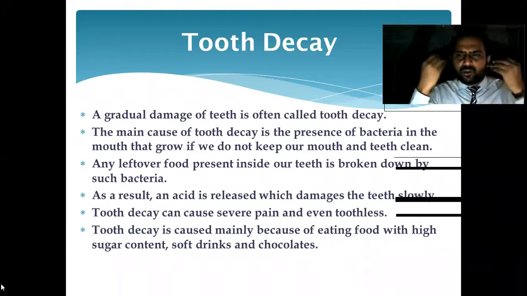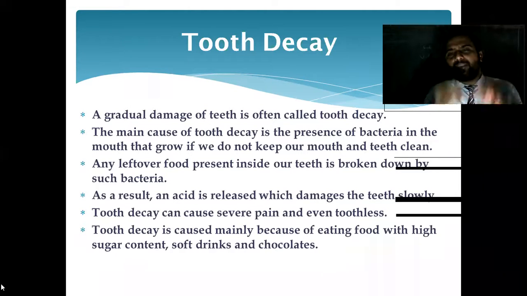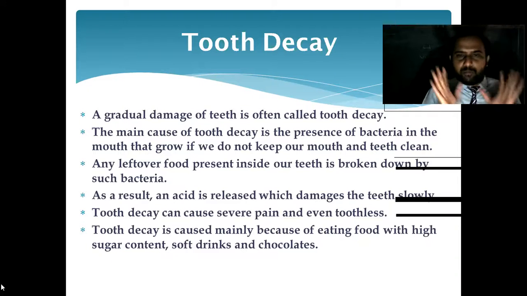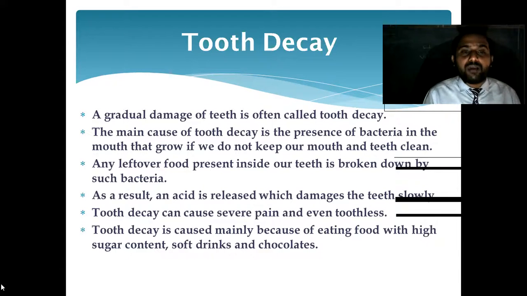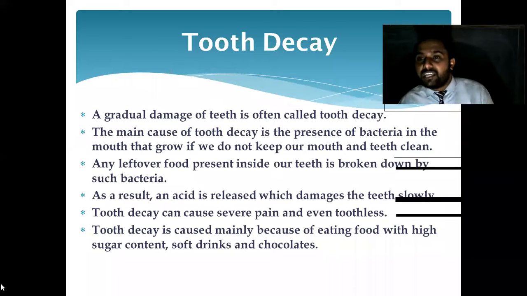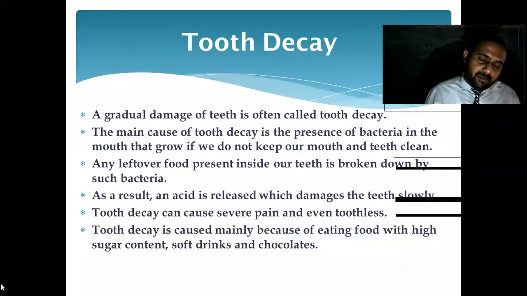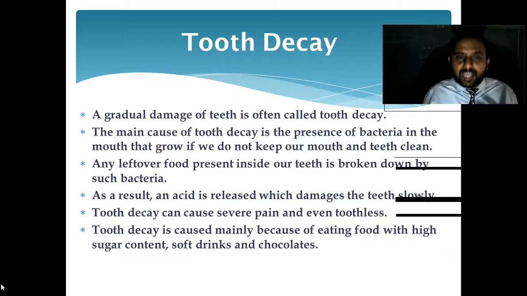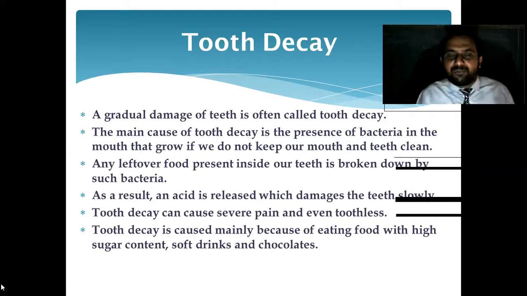If you notice in your family, some member or other is always facing the problem of tooth decay. Why? Because of some reasons. Why does tooth decay take place? Number one, if leftover food remains in our mouth, then bacteria grow over there and immediately start eating this leftover food.